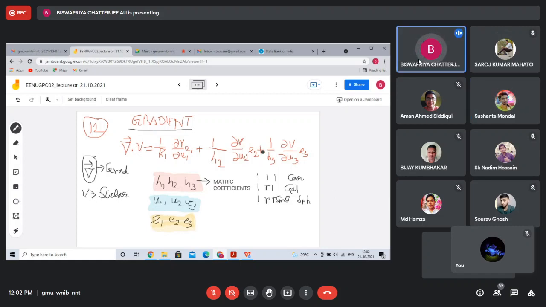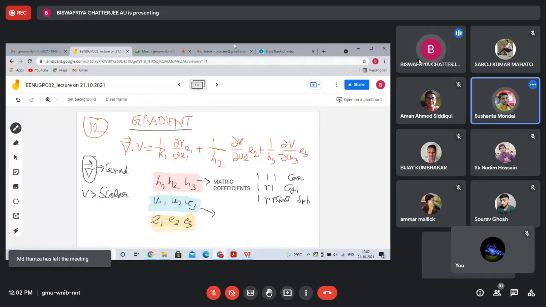Now let me come back to what U1, U2, U3 are. Can anybody guess? What is U1, U2, U3? In Cartesian, del x, del y, del z. No. In Cartesian it is x, y, z, for cylindrical it is r, phi, z, and for spherical it is r, theta, phi. Yes, sir, it is right.